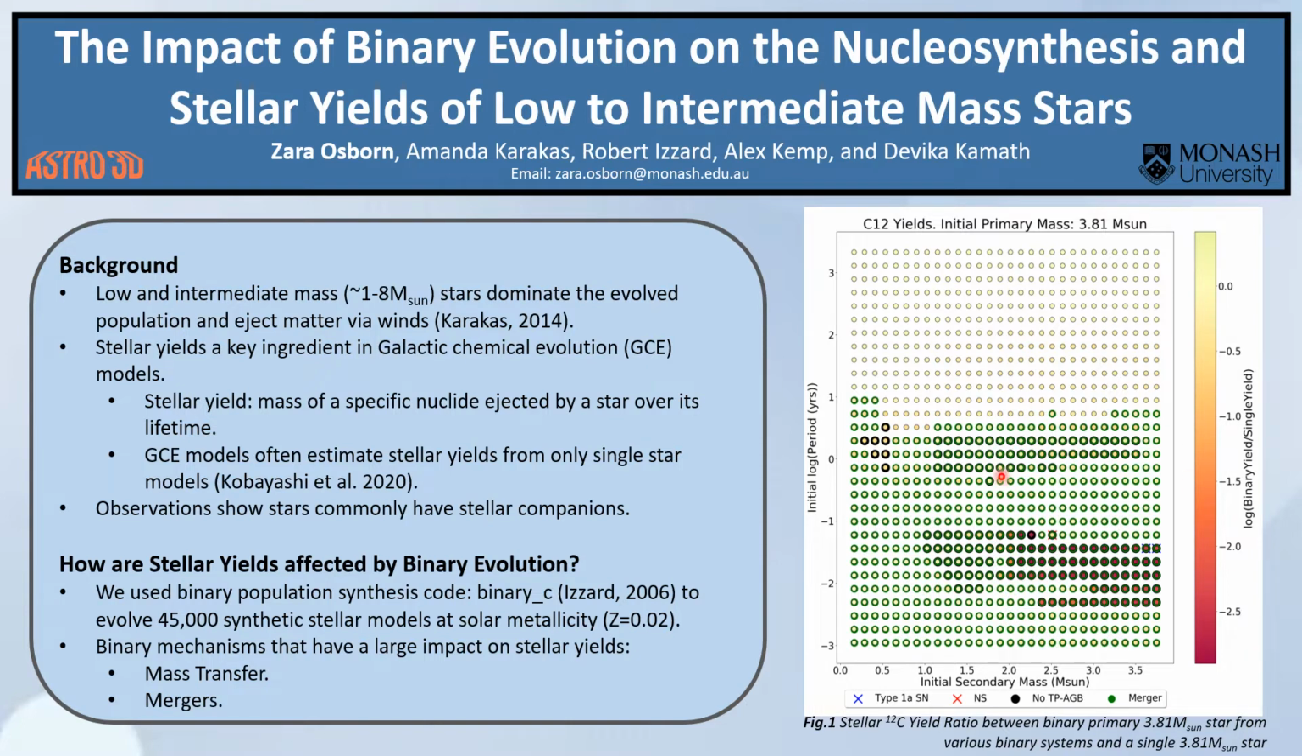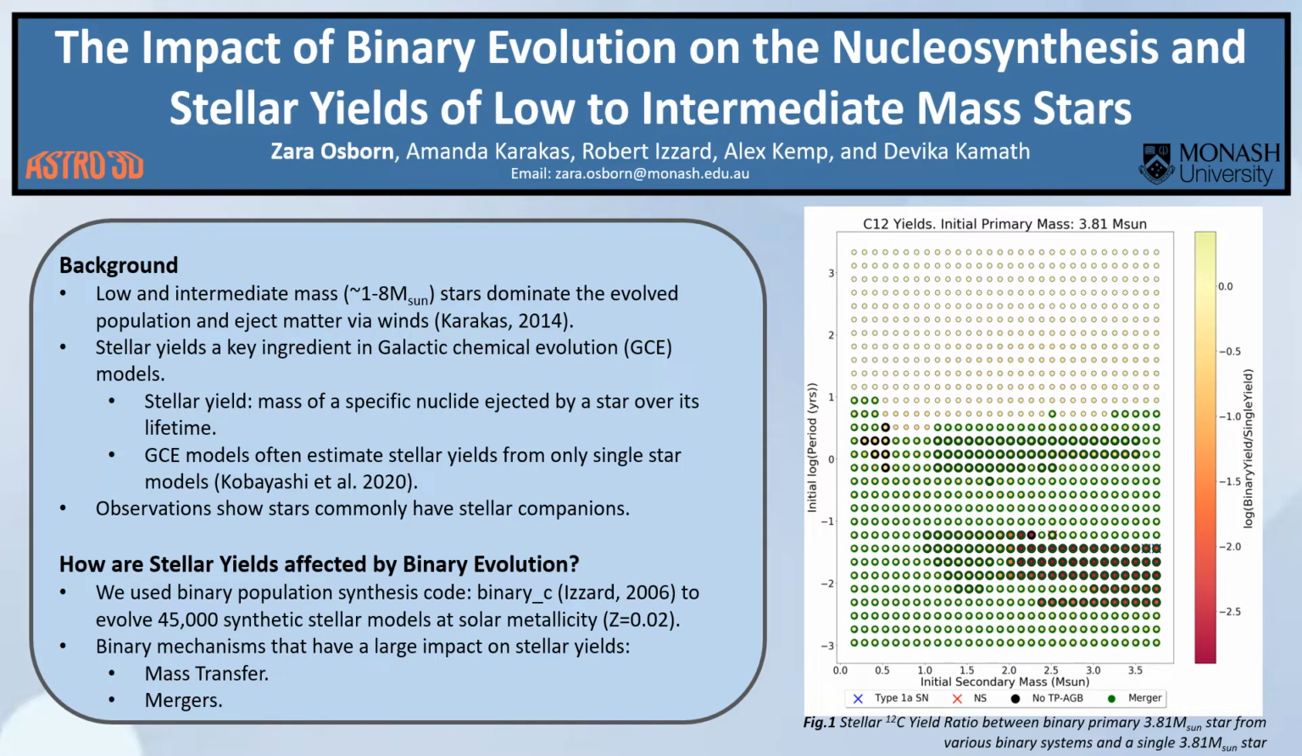Looking at an example, we have here the carbon-12 yields from a 3.81 solar mass binary primary star of varying initial secondary mass and initial orbital period, in comparison to a single 3.81 solar mass star. And the most obvious example of binary influence on the carbon-12 yields is this dark red region where our binary primary star is underproducing by over 2 orders of magnitude compared to our single star. And this is due to stable mass transfer early on in the star's evolution.